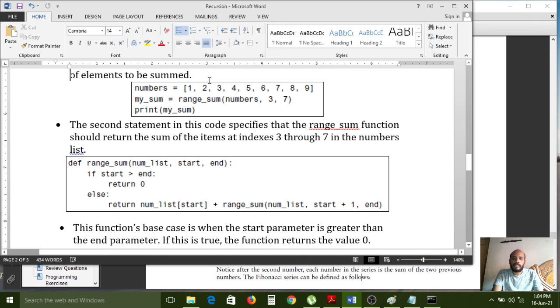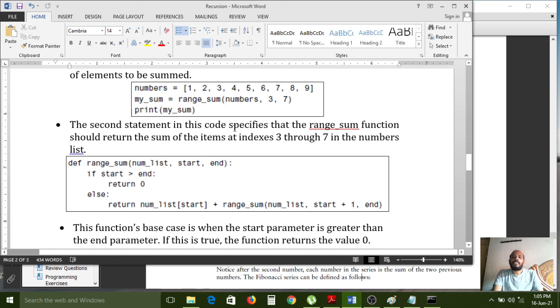Nothing but a list. The complete list I have transferred inside this. So the numbers variable, the list, contains 9 elements. Here 3, 7 I have passed. These are parameters. So first we need to check whether the range sum function is available or not. Yeah, here available. So whatever content the numbers list contains, that complete content is transferred to the nums list.